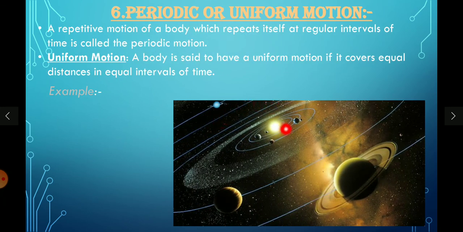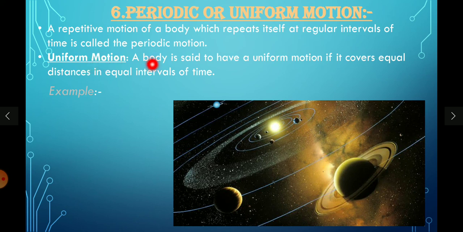See, we see the planets revolving around the sun. So this type of motion we also call circular motion, but they have the same constant speed. We can observe that the earth revolves around the sun in exactly 365 days and repeats for the next 365 days to complete the same circular path. So this type of motion without any change in speed, we call periodic or uniform motion.